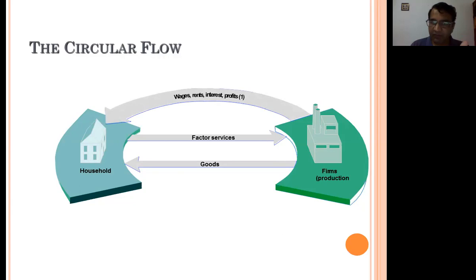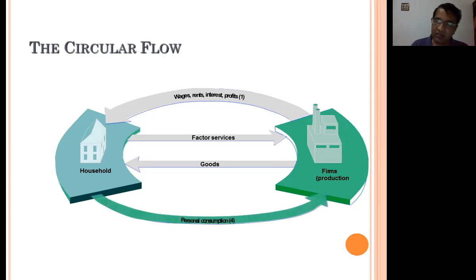If households provide factor services to the firms, then firms will provide a reward for that: wages, rent, interest, and profit. If they provide factor services, then they receive rewards for the factor services. And when the producer sector provides goods to the household, households will make a payment for that consumption. They consume, then they pay the firms. In this way they exchange with money in the money flow.